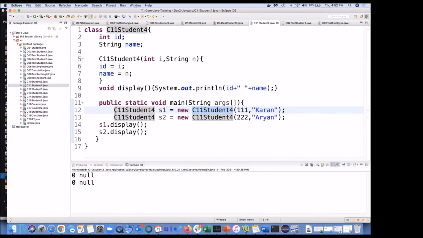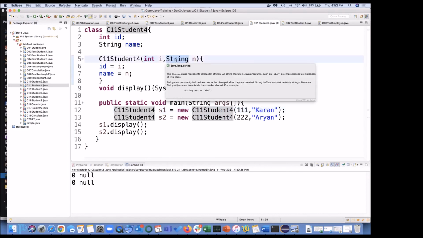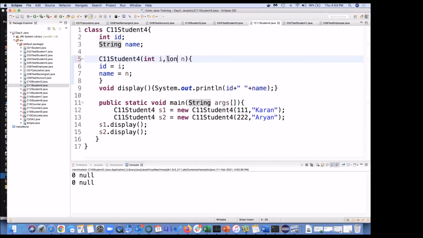So the moment this line is going to execute, your compiler is going to search whether this class student 4 has some constructor with 2 arguments, and the types of those arguments should also match, int and string. Instead of int and string, if I say long here, it gives an error because there is no such constructor. Still 2 values, but the type is different.